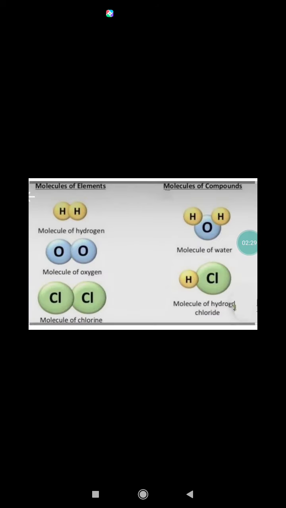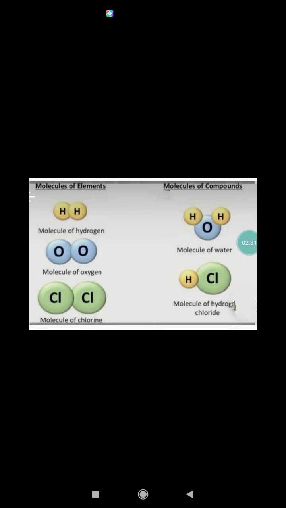Elements. An element is a pure substance that cannot be broken down into any simpler chemical substances by physical or ordinary chemical means and is made of atoms of the same type. In other words, an element is a type of matter composed of atoms that all have the same positive charge on the nucleus.